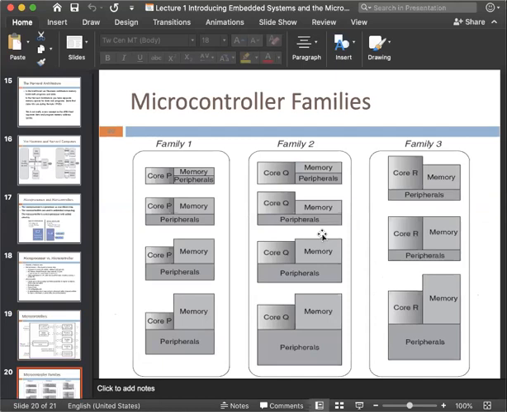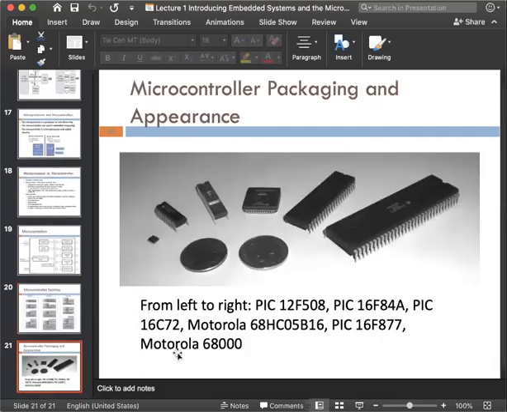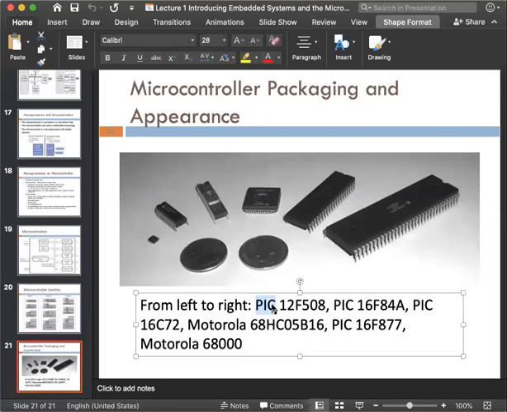Next one is microcontroller families. In microprocessors, you also read some families like the 8085 microprocessor, 8086 microprocessor. These are called families because the 8085 microprocessor has some basic instruction set, basic structure. The 8086 has a different structure. Like this, microcontrollers will also have different families. Like in this figure, you can see there are names like PIC, Motorola. These are the families.